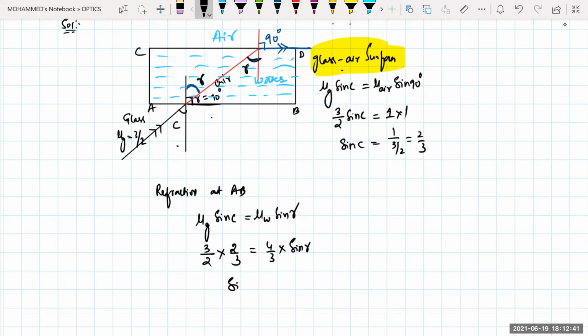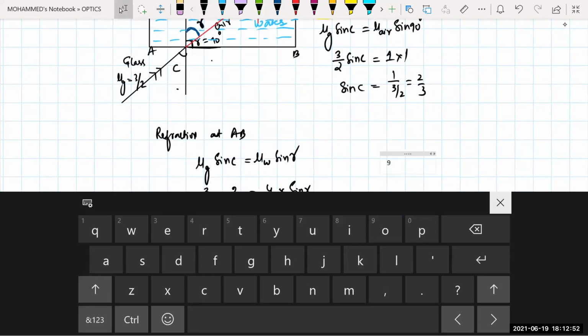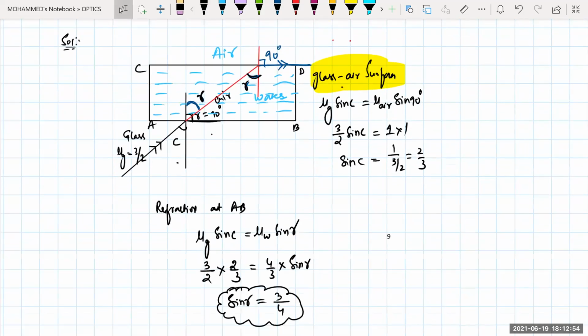So sine R will be equal to 1 divided by 4 by 3, that is 3 by 4. So sin R will be equal to 3 by 4. Now if I'm talking about refraction at air, because now when the ray of light is going from water to air, refraction is happening in air.